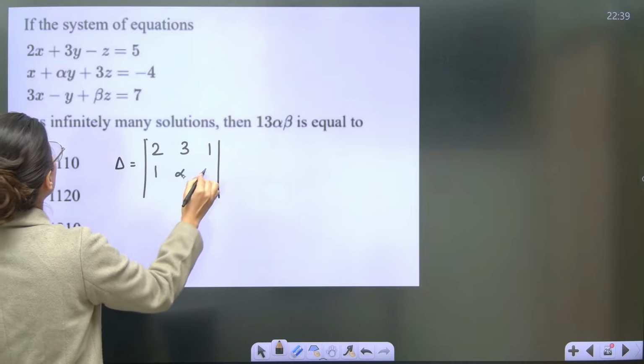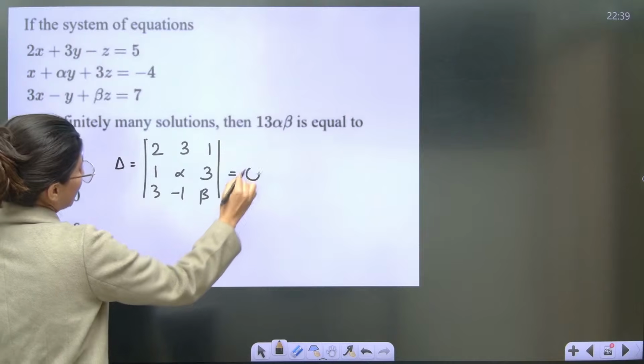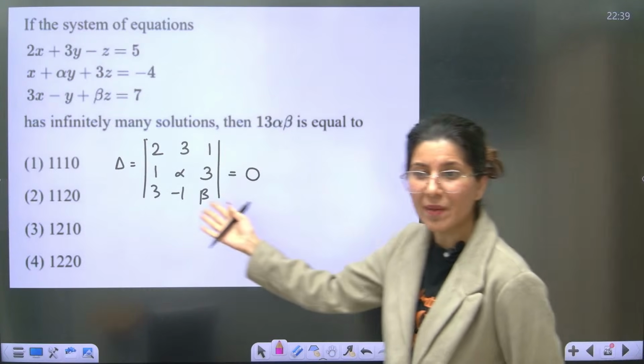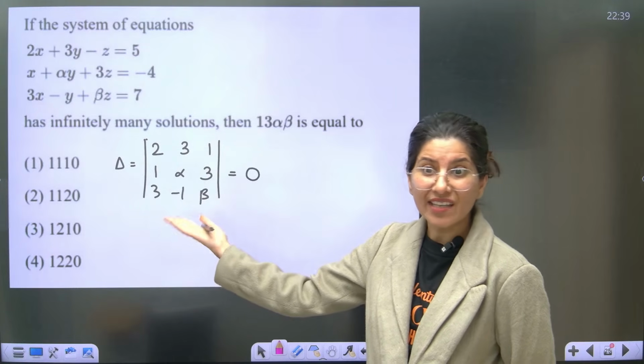1 alpha 3. 3 minus 1 beta equals to 0. Please come on. Can anybody help me? Obviously, I'm not going to expand this determinant because 2 variables are here. I will not be able to get anything out of it.